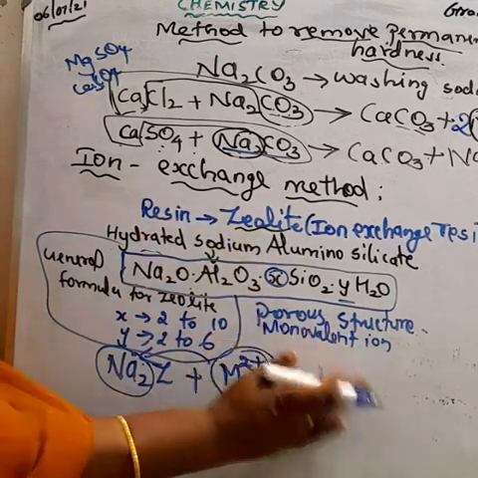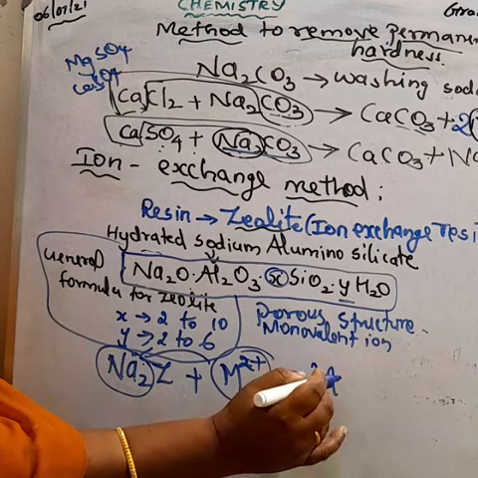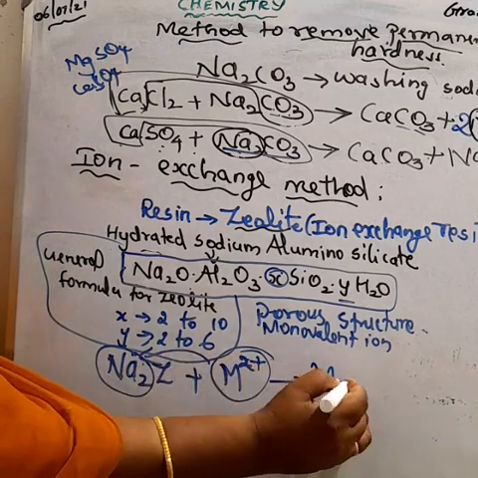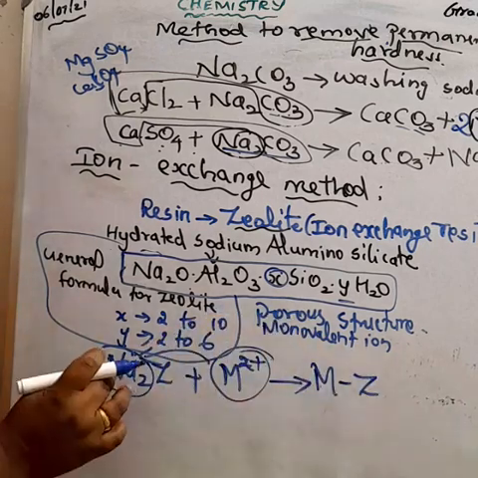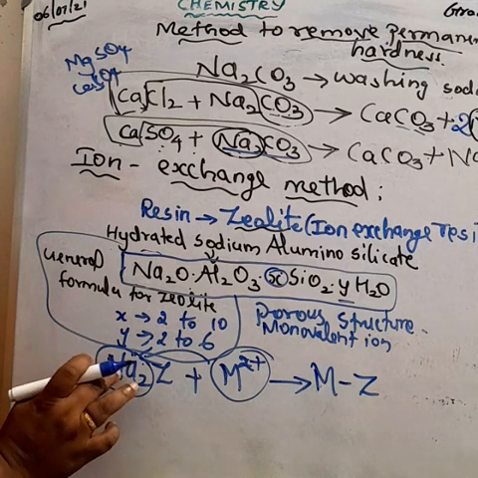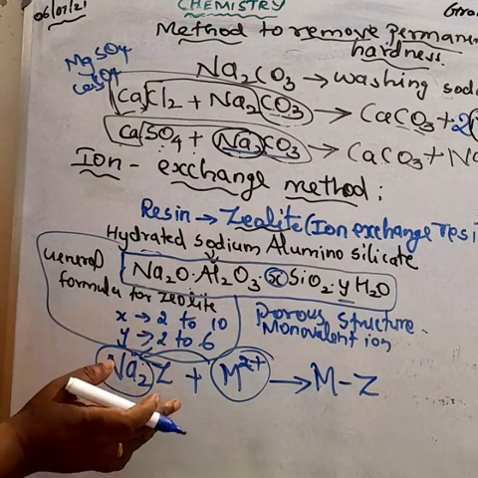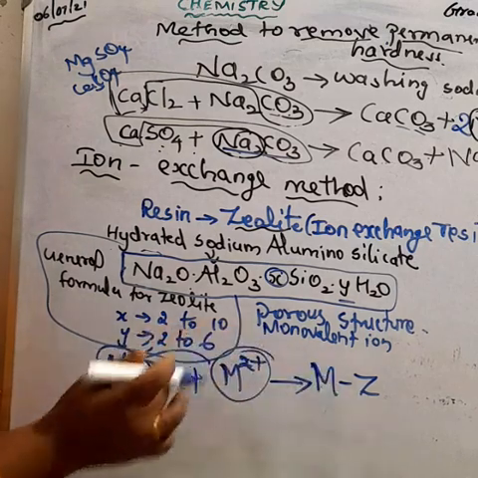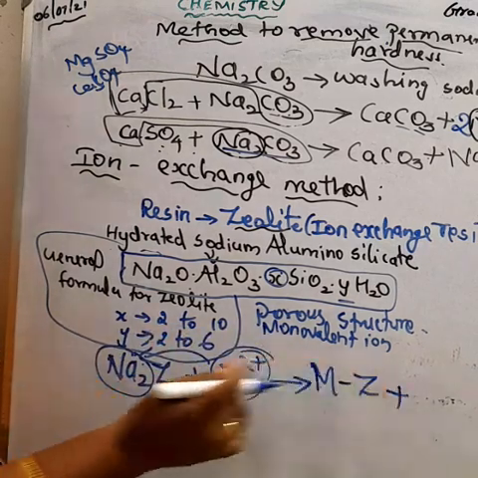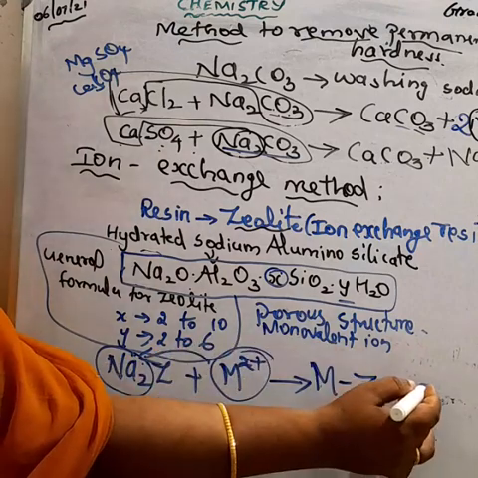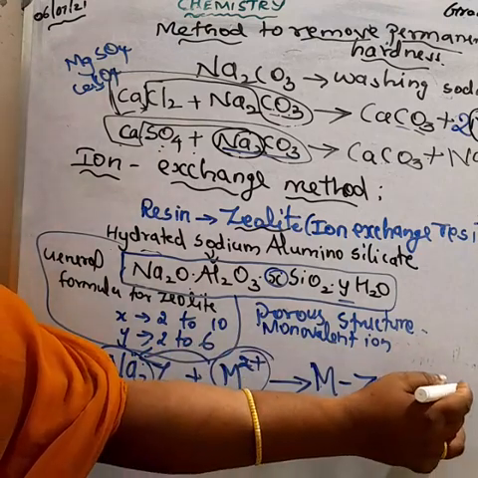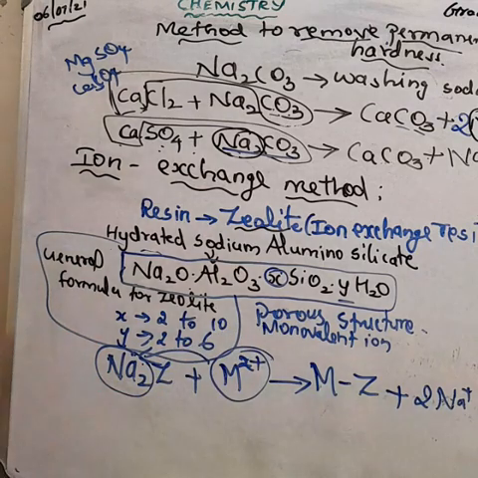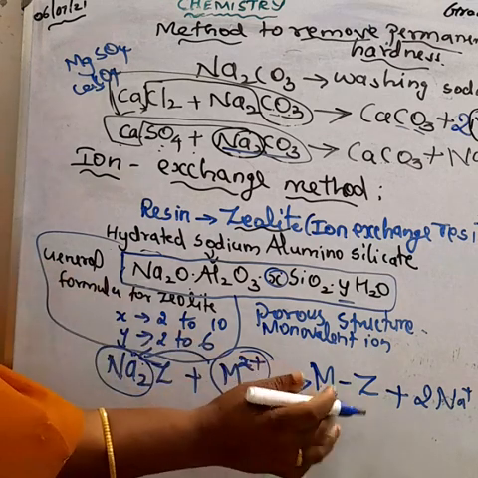So we get MZ, and the sodium is released as Na+. Understood? Here there are two sodium atoms, so we have to make it 2 Na+. So the calcium or magnesium cations present in hard water, we can remove like this.